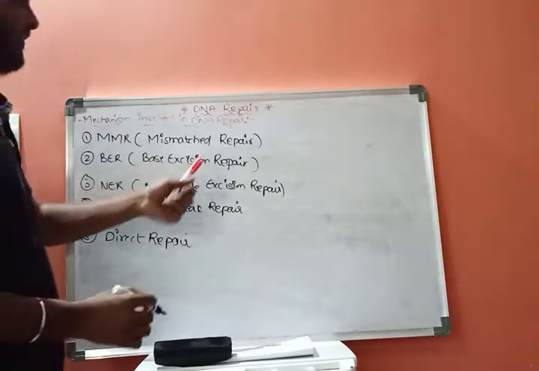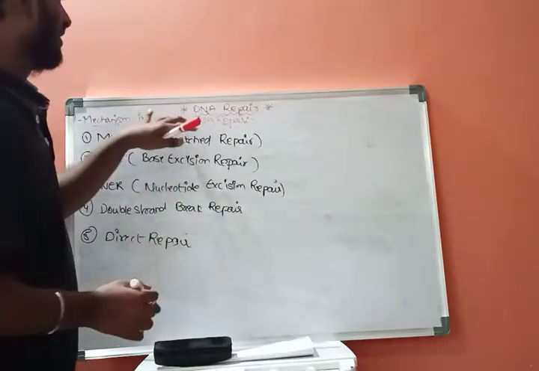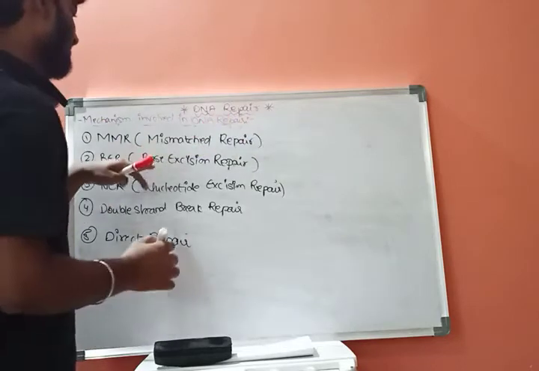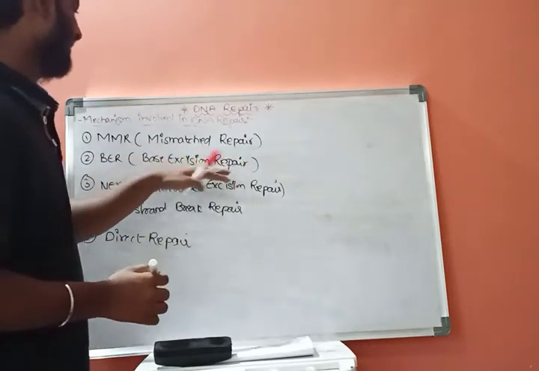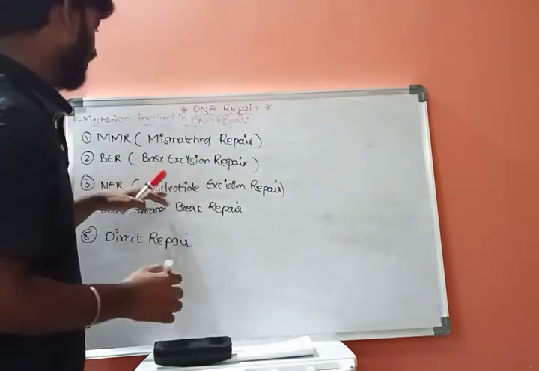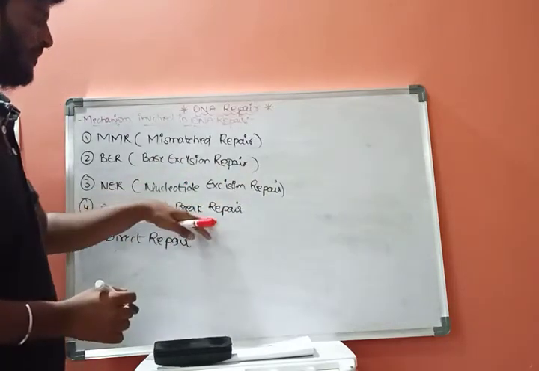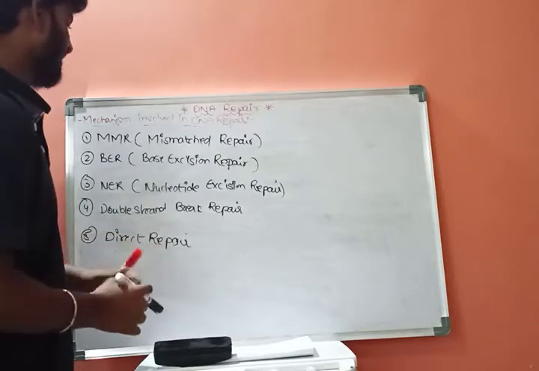These are the 5 different kinds of mechanisms involved in DNA repair: first mismatch repair, second base excision repair, third nucleotide excision repair, fourth double strand break repair, and fifth direct repair.